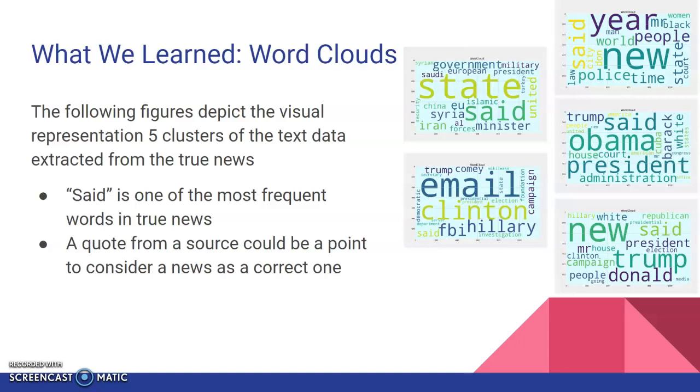As you can see, "said" is one of the terms that was the most frequent word in all these 5 clusters. So we can conclude that the news that contain a quotation, where they are quoting someone, is most probably true news.